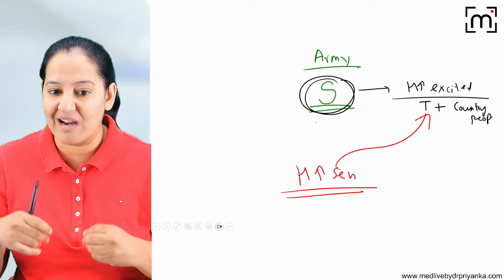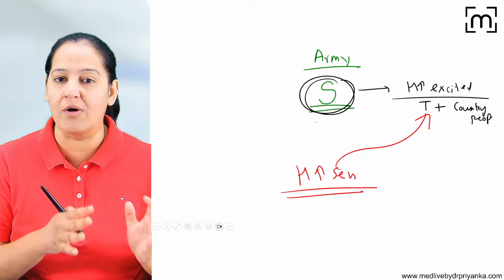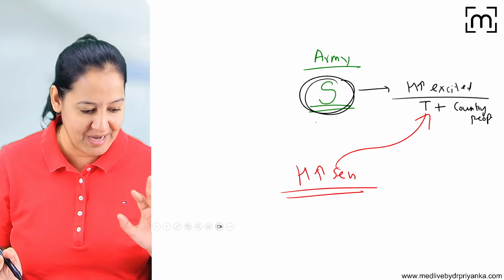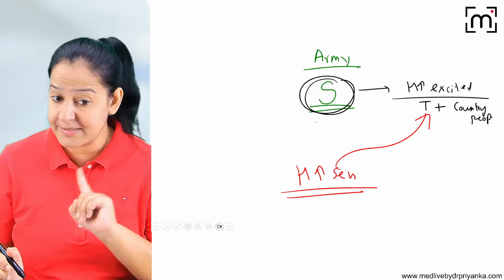So here the soldiers are hyperexcited. So they kill the terrorist, but apart from killing the terrorist, they cause harm to the country people also. I'm telling you the difference. Listen. Autoimmunity will also come after this. Okay. It is not autoimmunity.